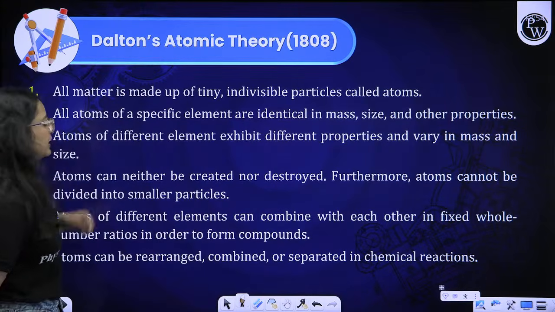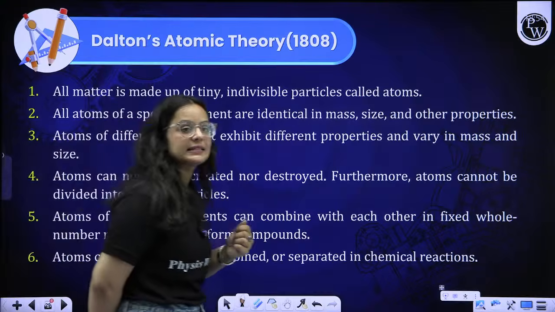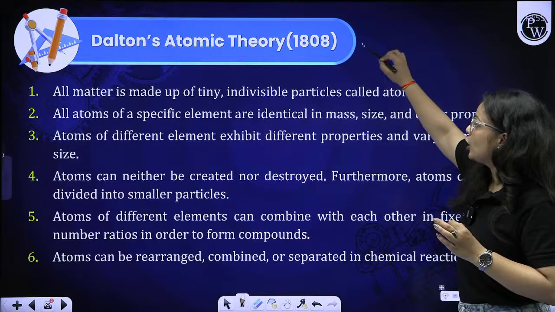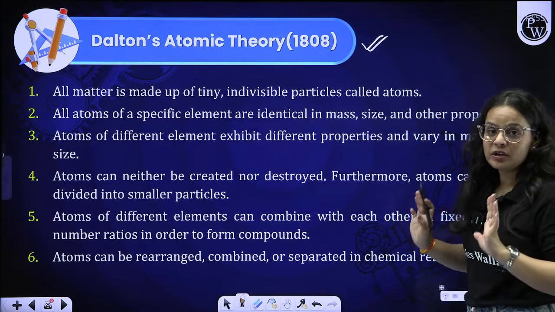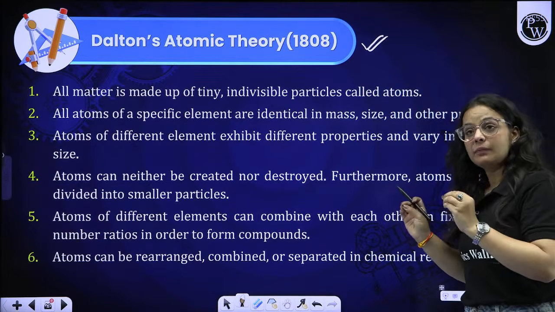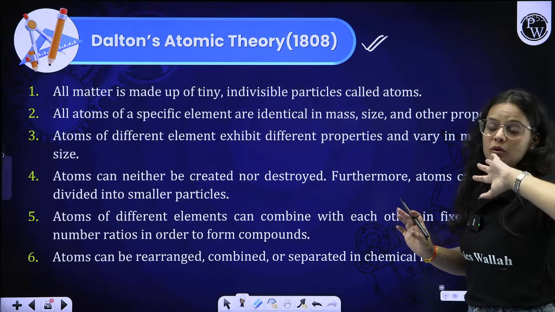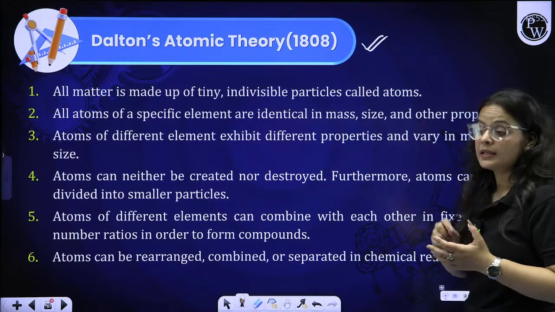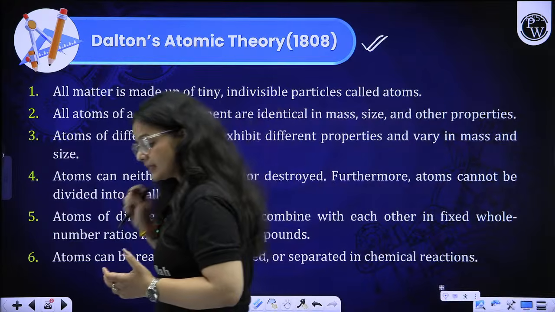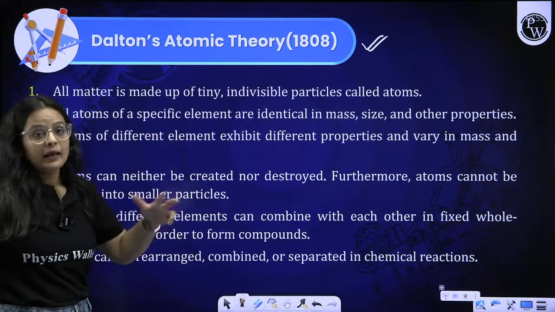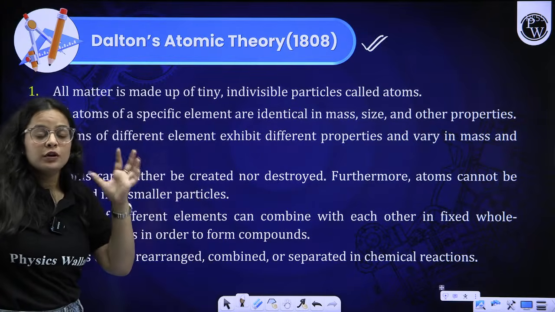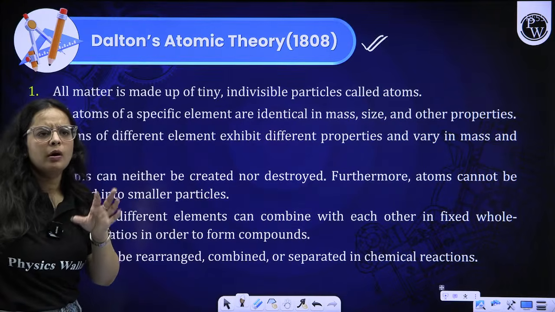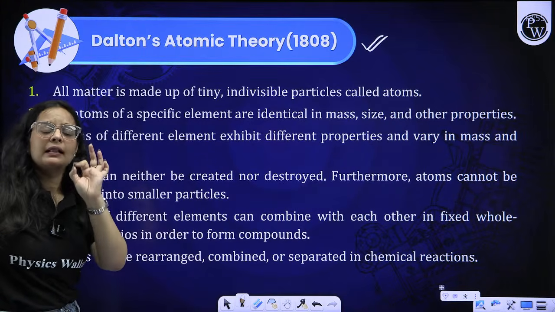Then, beta, moving on to the next portion, that is Dalton's atomic theory. Dalton's atomic theory tells us how the atom was explained in the first theory itself, how the atom exists according to Dalton. First of all, he stated that matter is made up of very tiny indivisible particles that are classified as atoms.